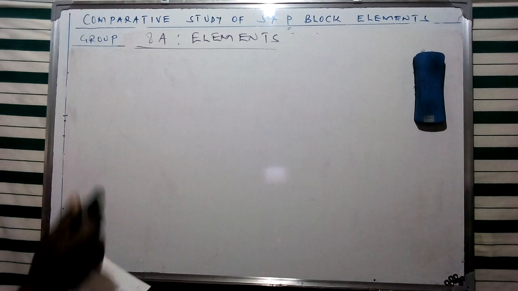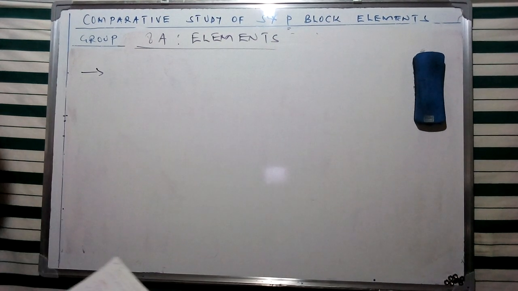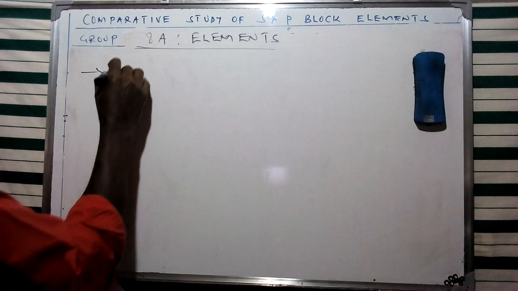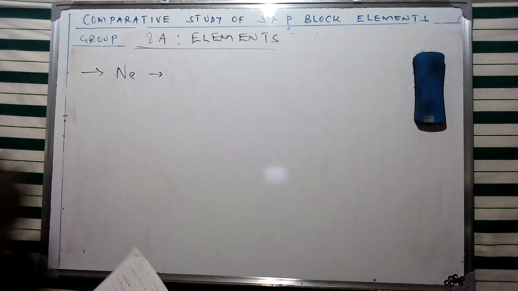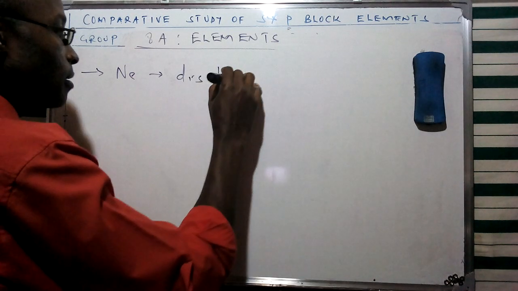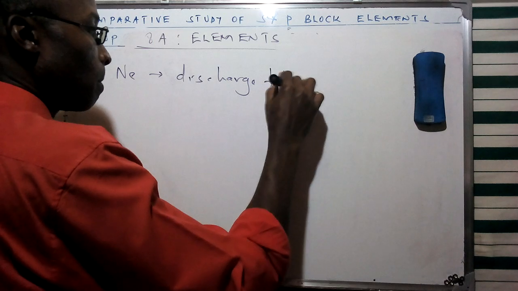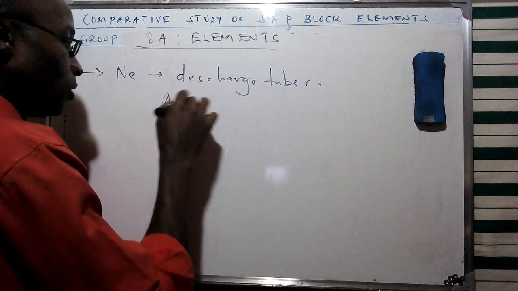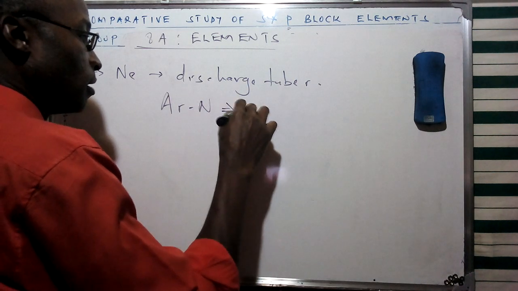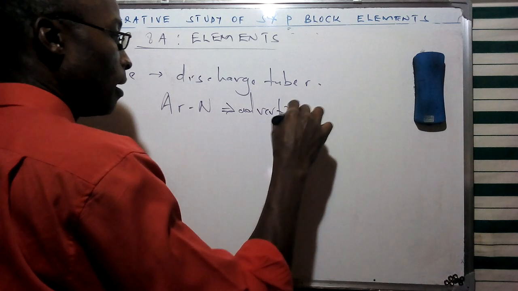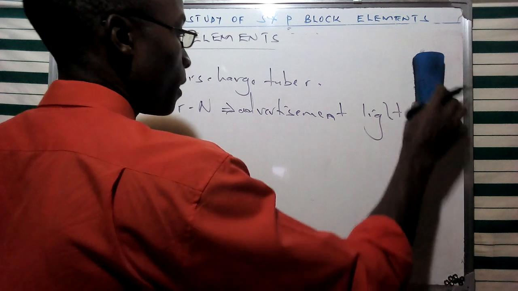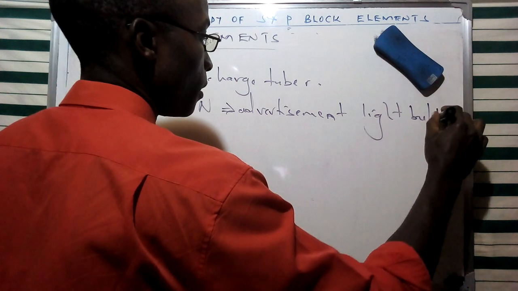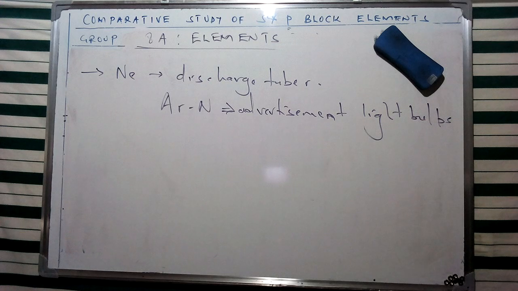So in this case, for commercial use, we're going to see that the element neon is going to be applied in discharge tubes, and a combination of argon and nitrogen are going to be used in advertisement light bulbs, and of course this is going to be one of the applications that we're going to come across of this particular element of group 8.